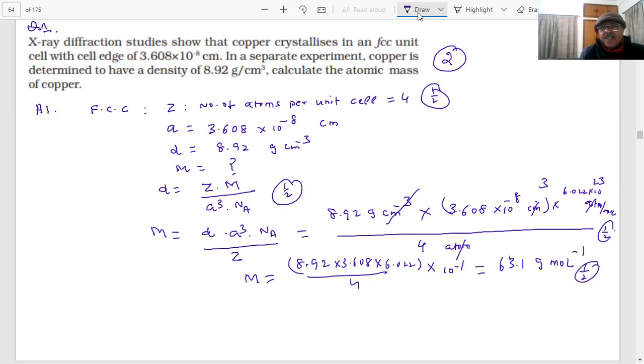If you miss anything, nobody is interested to see the answer. First, steps should be clear. Each step is marked, student. Half marks will be given for the correct units, students.